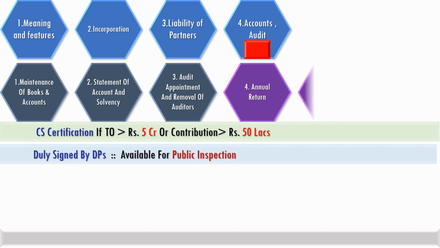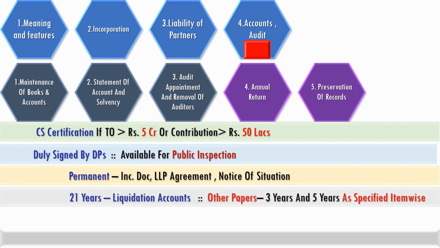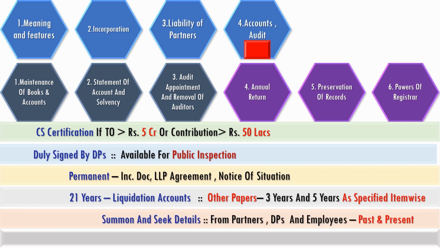As regards preservation of records, the incorporation document, LLP agreement and notice of situation are permanent documents to be preserved. As regards liquidation accounts, they shall be preserved for 21 years, and as for other papers, the duration ranges between 3 years and 5 years as specified item-wise in the Act. The registrar has the power to summon and seek details from partners, designated partners and employees, both past and present.